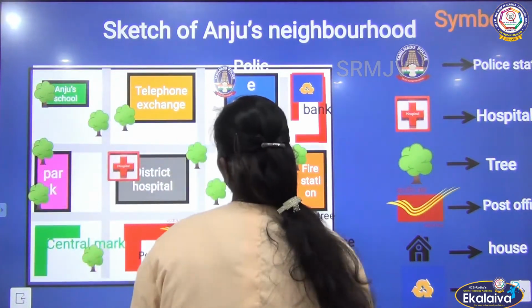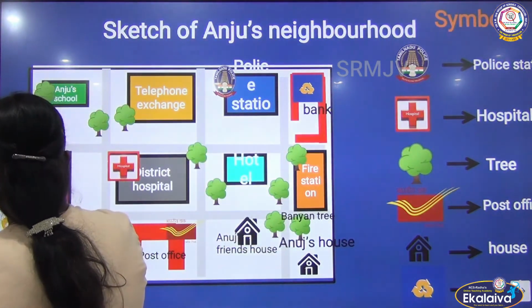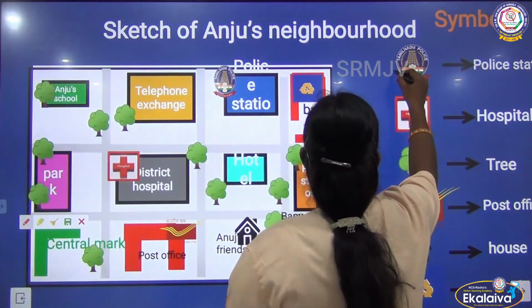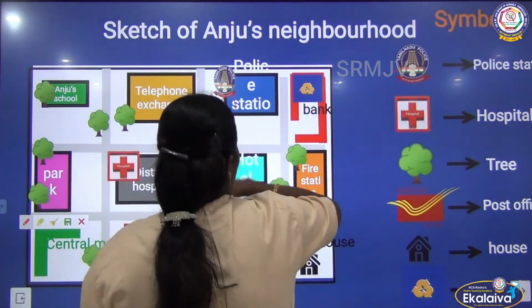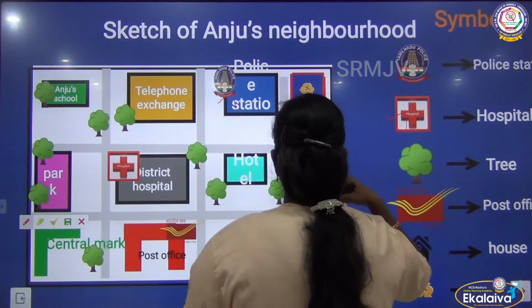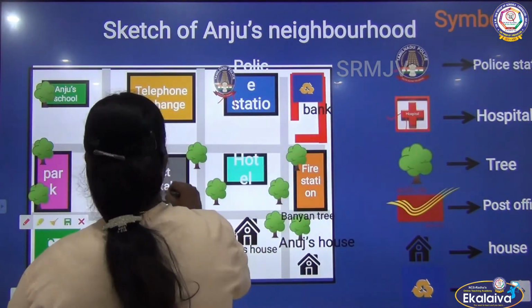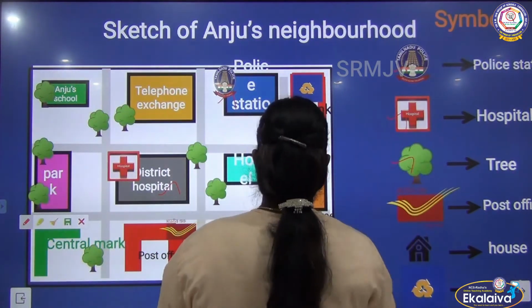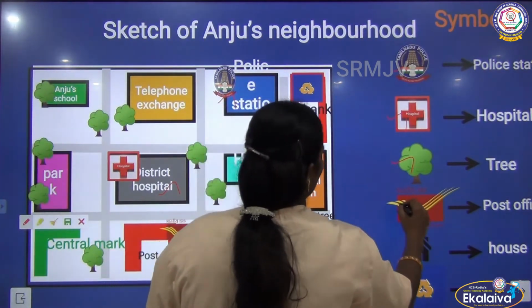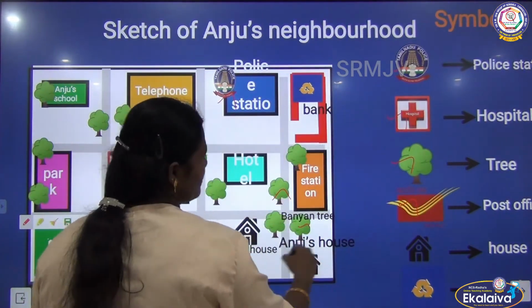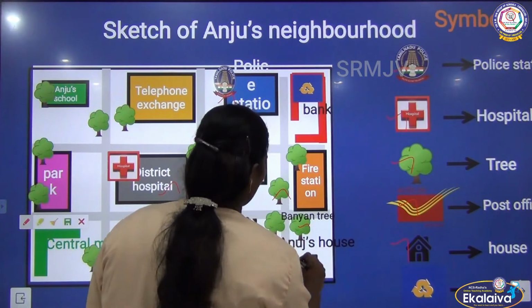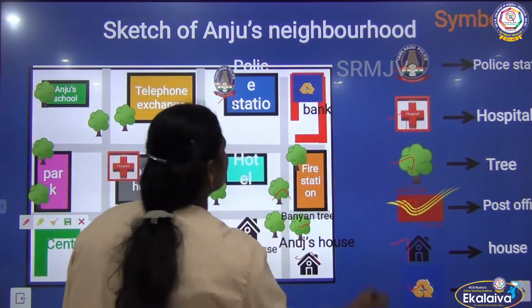For example, symbols are used for police station, hospital, trees, post office, house and bank.